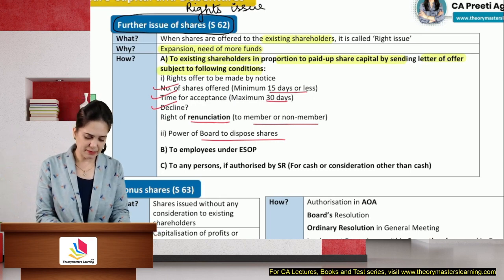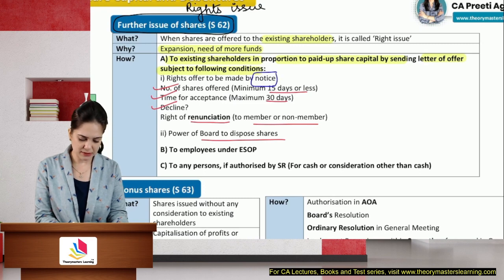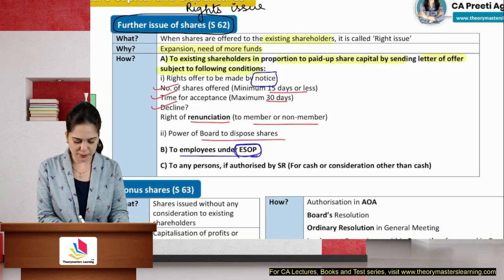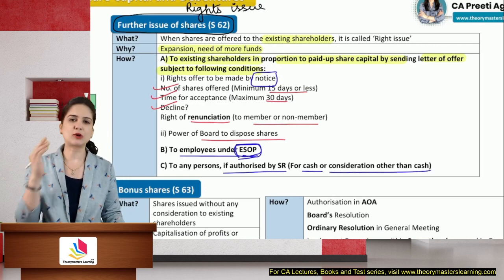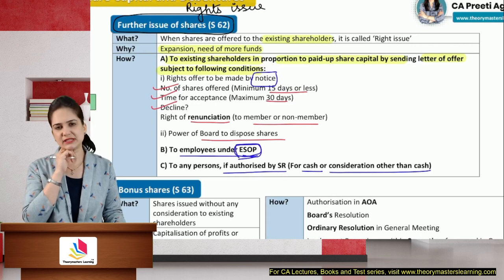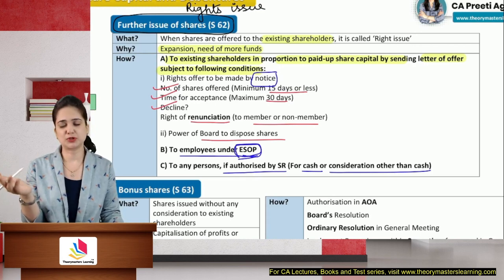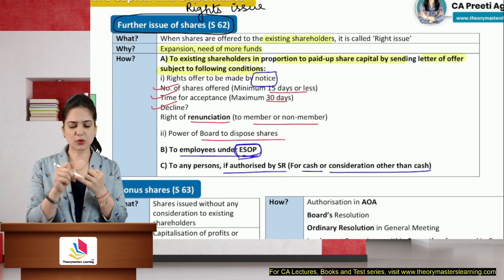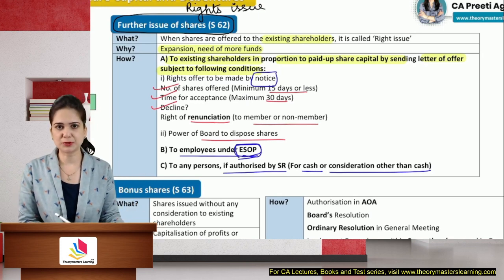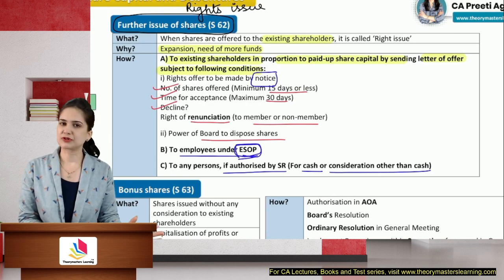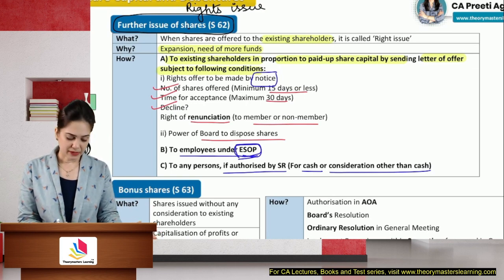The offer can be made by notice. Okay, so I'm highlighting notice. We can also give an offer to employees under the employee stock option, or to any person if authorized by a special resolution. It can be given for cash or consideration other than cash. We can give it to outsiders also. So there are 3 ways in which we can raise more money by issuing shares: by notice to the existing shareholders, to the employees under the employee stock option scheme, or to any person if authorized by a special resolution.